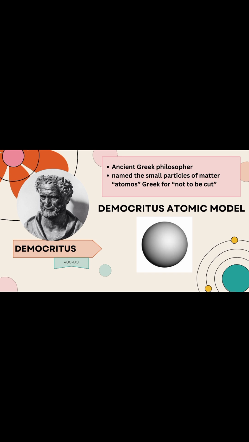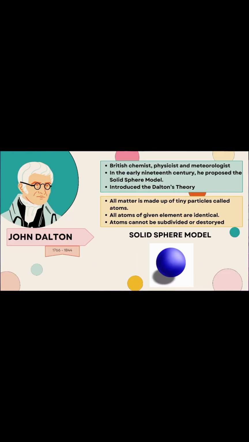Next is John Dalton. John Dalton is a British chemist, physicist, and meteorologist in the early 19th century. He proposed the Dalton's atomic theory in 1803, and in his atomic theory, he stated that all matter is made up of tiny particles called atoms. He also stated that atoms of each element are the same in size, mass, and other properties, but they are distinct from atoms of other elements.